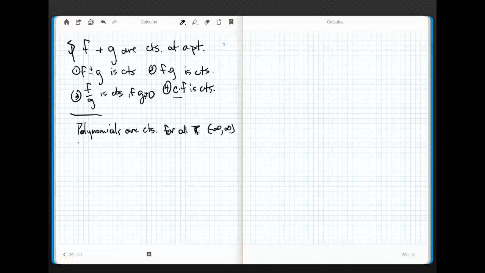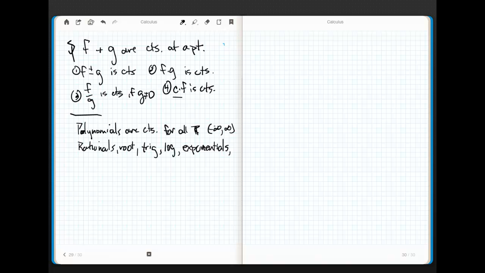All right. Rationals, root functions, trig functions, log functions. Let's see what else. Exponentials are actually continuous for all reals.